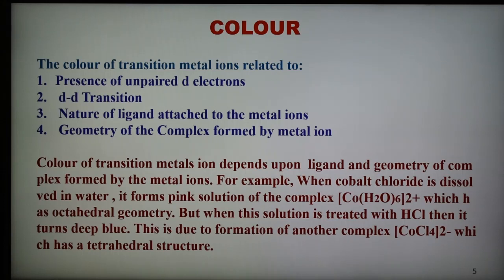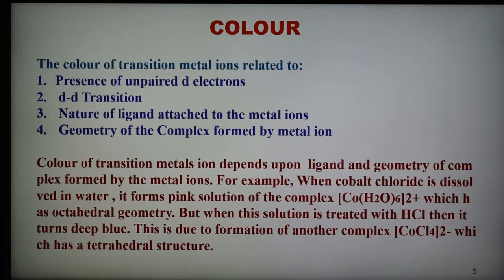What is the nature of the ligand? Strong field or weak field, depending on the ligand attached to the metal ion in the complex. And number 4 is the geometry of the complex formed by the metal ion, generally tetrahedral, octahedral, or square planar. The color of transition metal ions is related to these 4 points. In short, a metal ion with one or more unpaired electrons shows color.